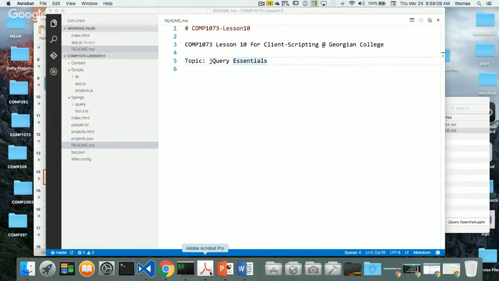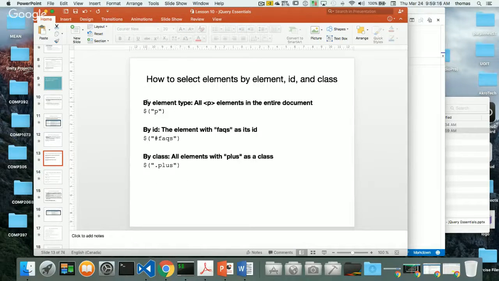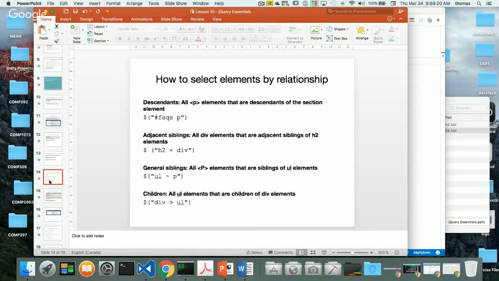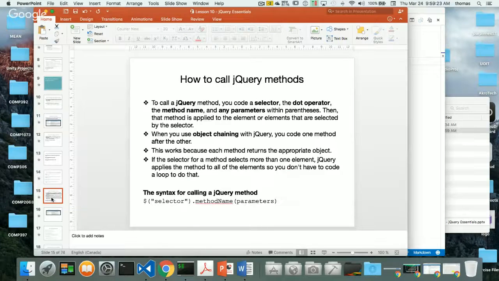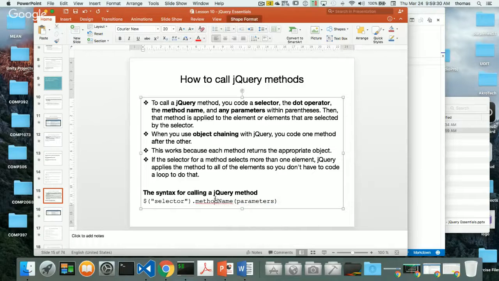All right, so we talked about how to select elements by relationship. We also talked about how to use jQuery selectors to target different elements on the page and get back details. How do we use this in code? Here's something we can do with jQuery. I'm just going to add that to my dictionary for a second. Let's say, for example, I target something. Well, jQuery is known for not just being able to target. That's one of the strengths, a really quick way of targeting classes and IDs and everything.